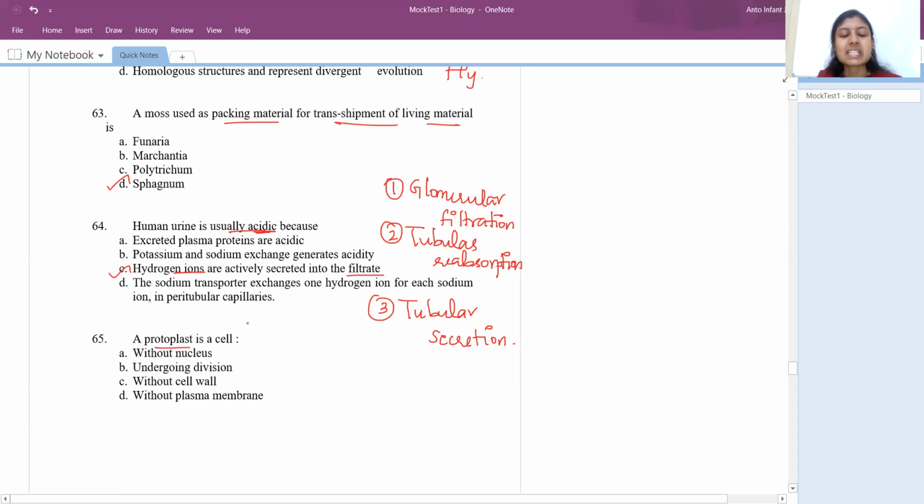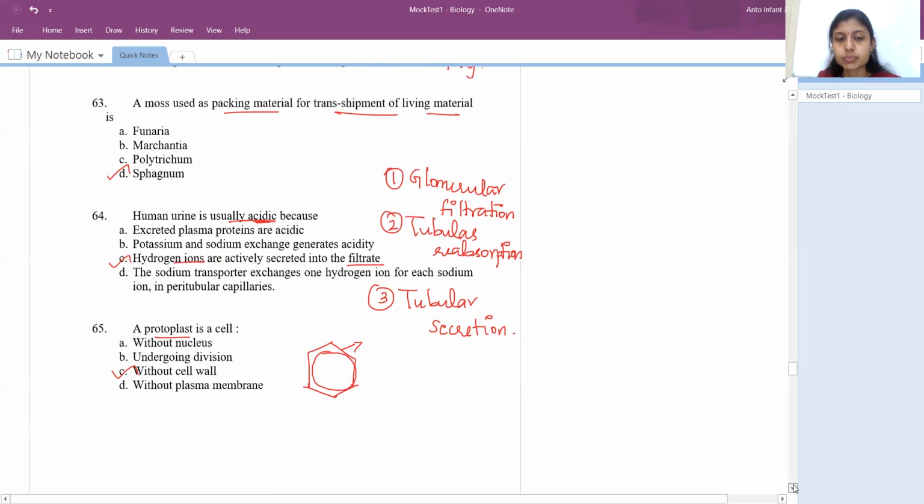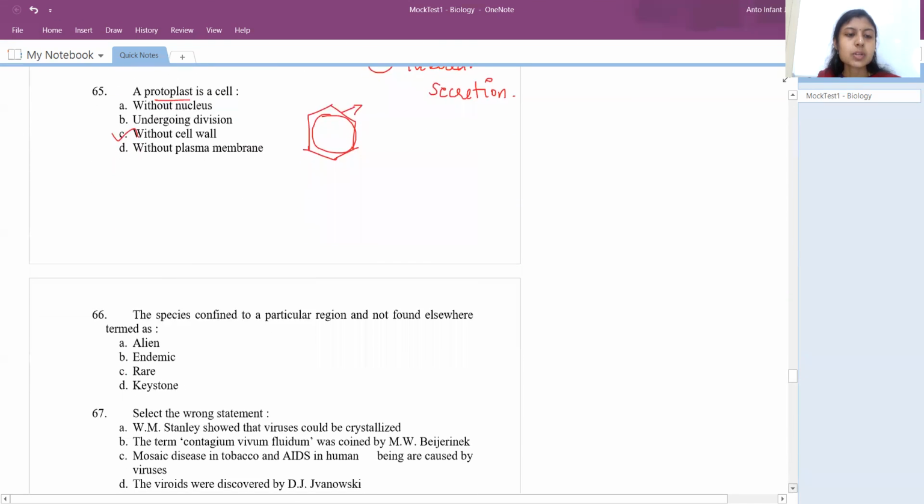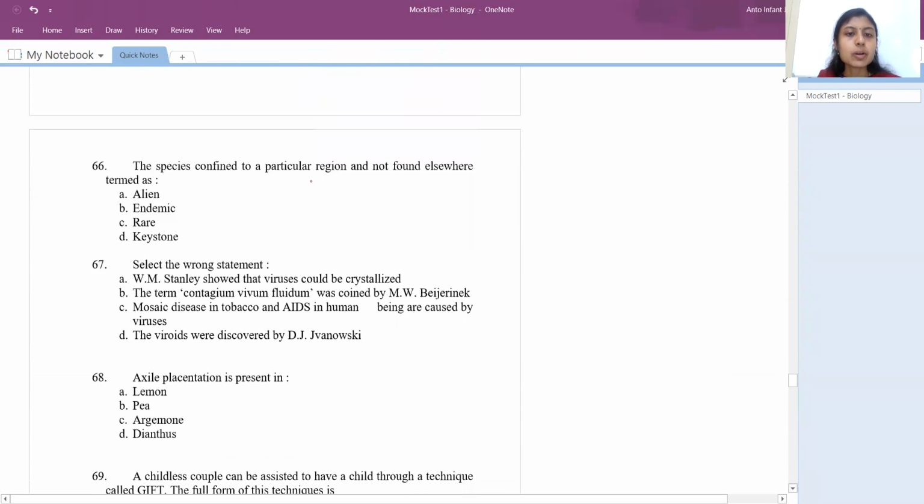Okay, what does protoplast mean? Generally, a plant cell is composed of a cell wall made up of cellulose. I'll have the cell membrane inside that, and the organelles inside. If the cell wall is removed, a plant cell without cell wall, we call it a protoplast. So protoplast is a cell without cell wall. Okay, so 66th question. The species confined to a particular region and not found anywhere else is termed as. You can see the species in that particular region alone, and that species is endemic to that particular area. So the answer is endemic.